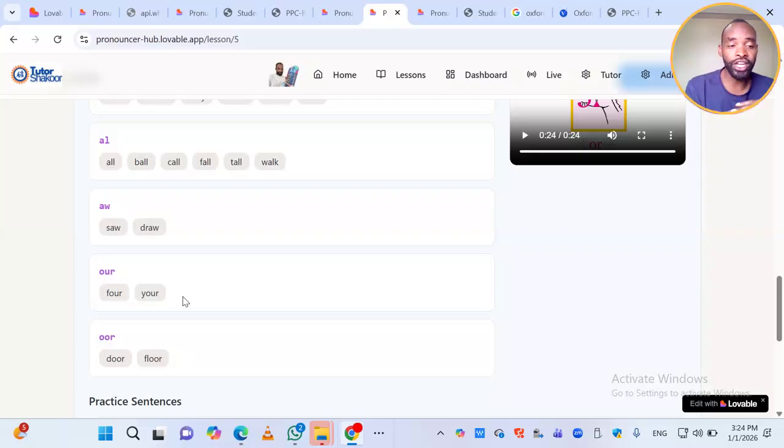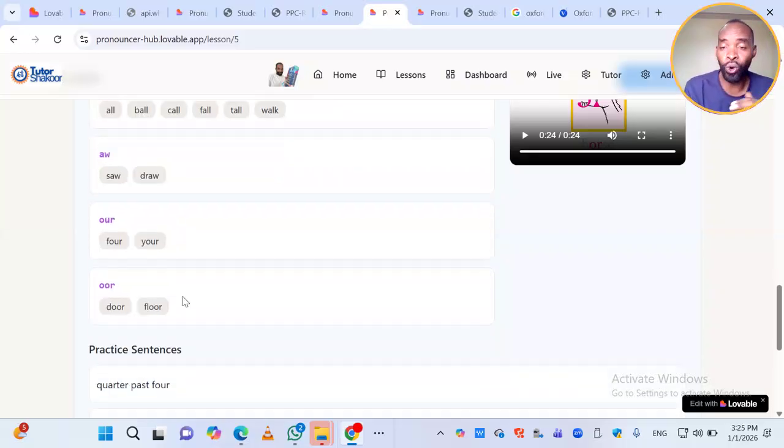Another sound production letters are O, U, R, like number 4 and your as possessive pronoun. Your number 4. Your seat is number 4. Another sound production letters are double OR. When we have double OR, like door and floor, these are the production of the sound O.